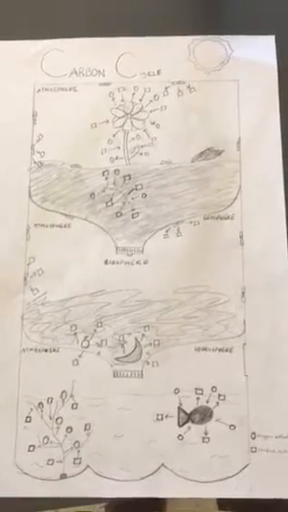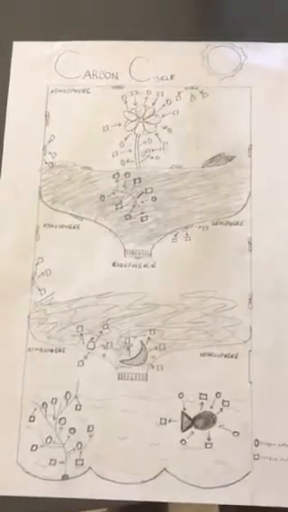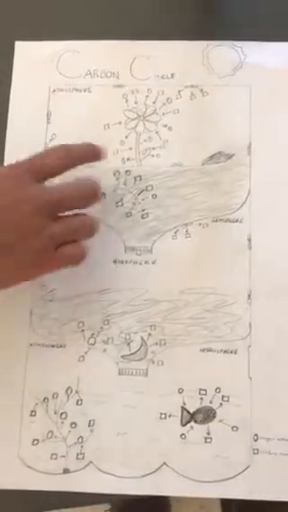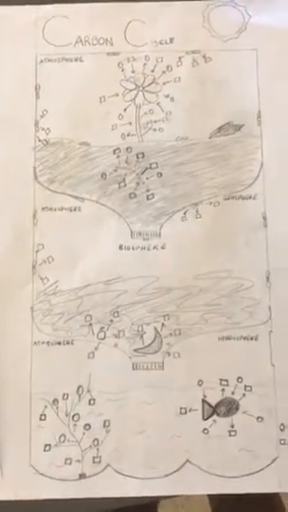The carbon dioxide leaves the fish at the bottom of the bio bottle and gets taken in by the plant and the elodea in exchange for oxygen. In the atmosphere, carbon reacts with oxygen to form carbon dioxide.